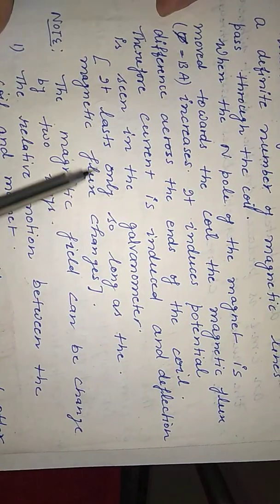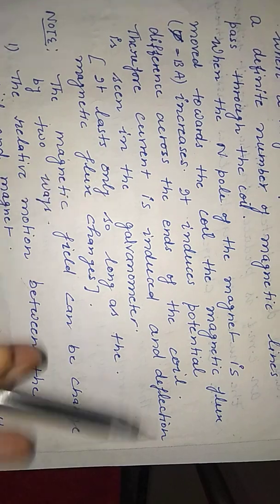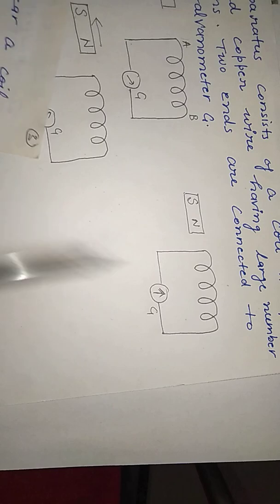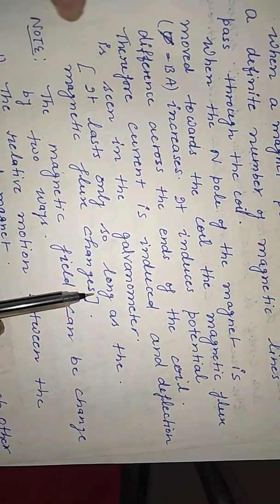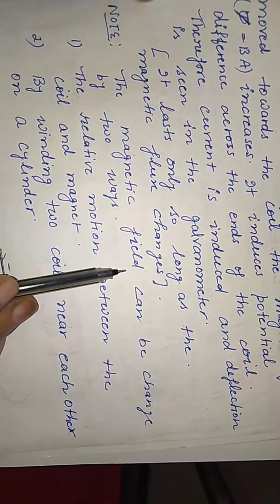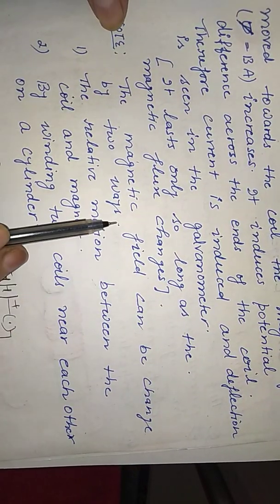But it lasts only so long as the magnetic flux changes. If you do not change the magnetic flux, meaning the magnet and the coil are both stationary, then there will be no deflection, no potential difference will be produced across the ends of the coil, and no current will flow from the coil. So this will last only till the magnetic flux changes. Here the magnetic flux can be changed in two ways.